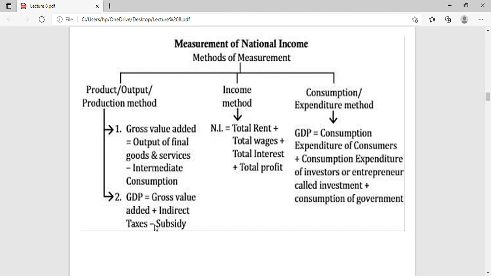In the income method, national income is total rent plus wages plus total interest plus total profit. And in the expenditure method, GDP equals consumption expenditure by consumers, plus investment by entrepreneurs, and spending by government.